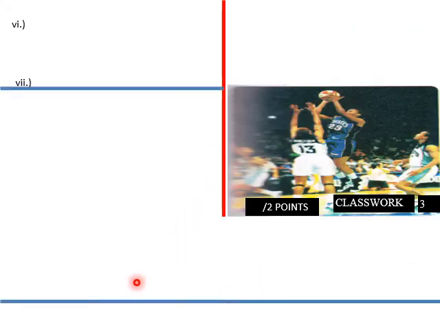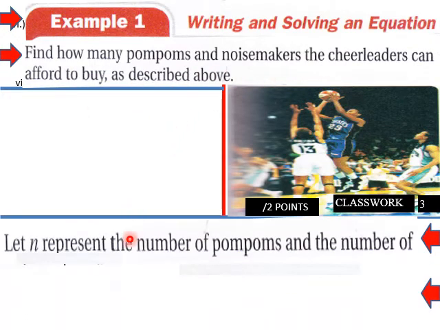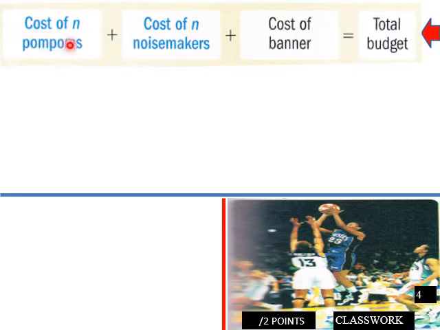Okay, that's a cool word problem. How would we go about that? We need to find how many pom-poms and noisemakers the cheerleaders can afford to buy as described above. Let n represent the number of pom-poms and the number of noisemakers. Then 5.20n represents the cost of n pom-poms, and 0.80n represents the cost of n noisemakers. Write a verbal model. Here's your verbal model: pom-poms, noisemakers, cost of banner equals total budget.